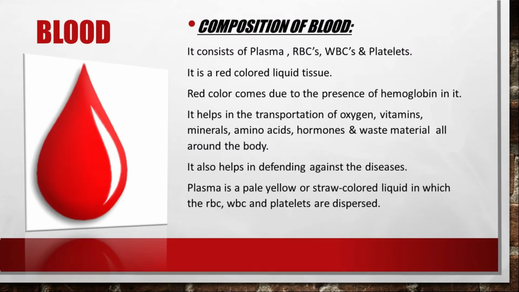Coming to the composition of the blood, first of all, it consists of plasma, RBC, WBC and platelets. RBC stands for red blood cell, WBC stands for white blood cells. Now blood is basically a red colored liquid tissue, and this red color comes due to the presence of hemoglobin in it. It helps in the transportation of oxygen, vitamins, minerals, amino acids, hormones and waste material all around the body. It also helps in defending against diseases, and the plasma is a pale yellow or straw color liquid in which the RBC, WBC and platelets are dispersed.